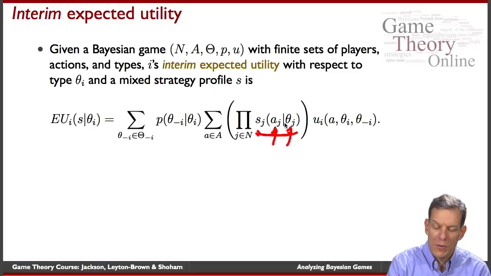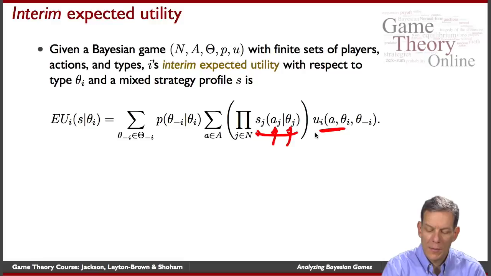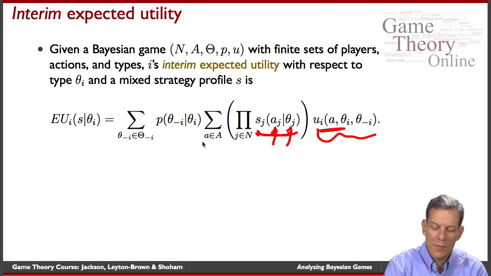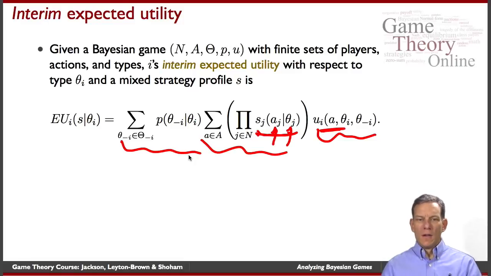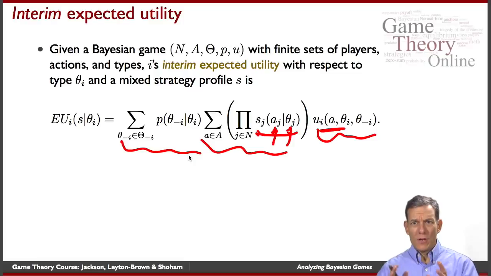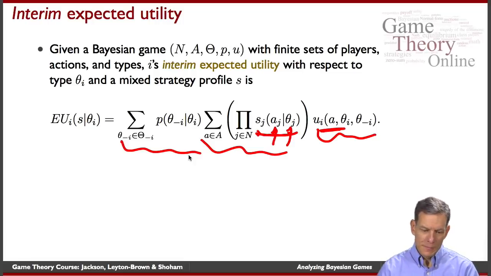With what probability are we going to see different actions? And then what's the utility of those actions? So we've got the payoff as a function of actions, we've got probabilities of actions, and we've got probabilities of types. And so that gives us an expected utility calculation, which a player can use to evaluate what they think a given strategy is going to lead to in terms of payoffs. That's the interim expected utility.